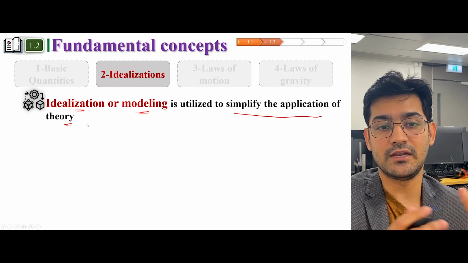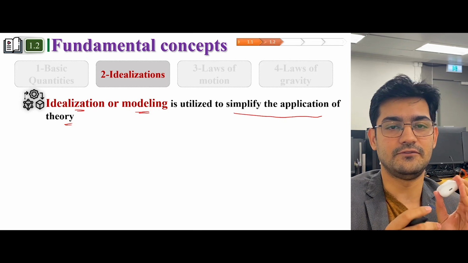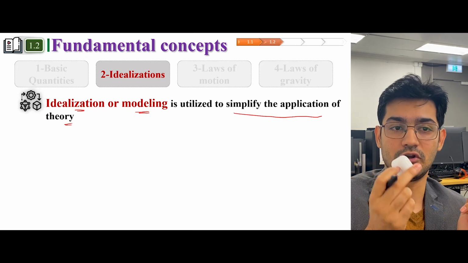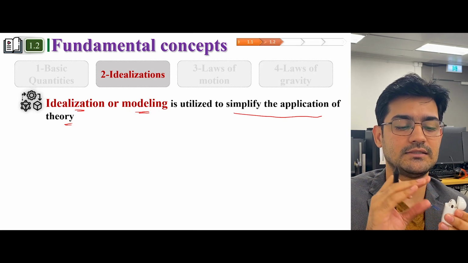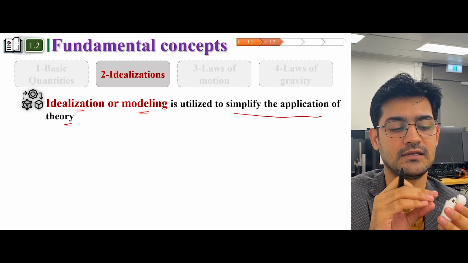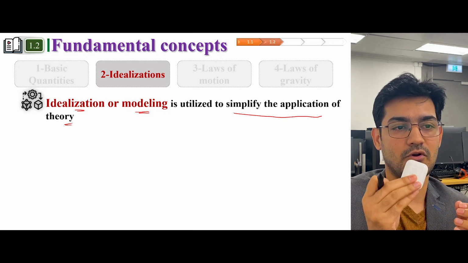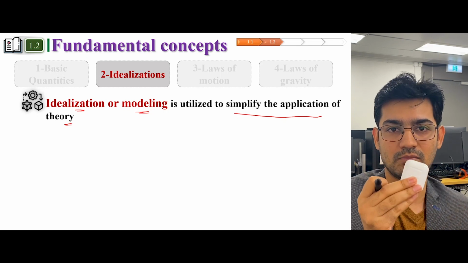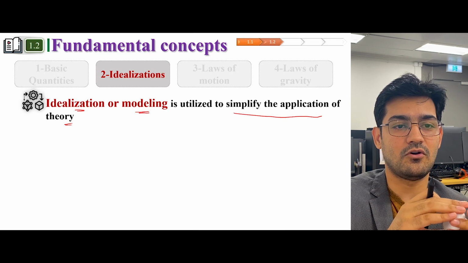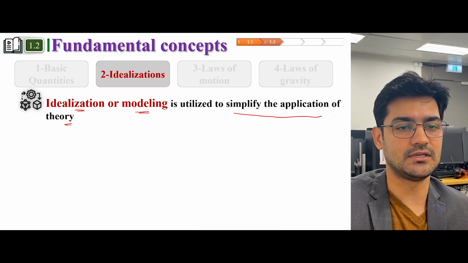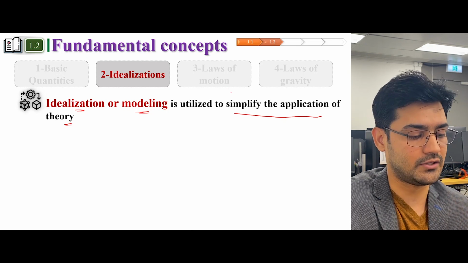Because the real world is really complicated. Let me give you an example of an airport. If you want to model this airport, it has so many components in it. It has air conditioning components, it has different shapes. So it would be very difficult to model exactly. But if we are studying something specific, then we can model this in the form of a simplified idealization, which we will study later, and it's going to become more clear to you.